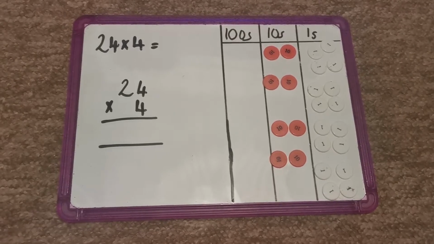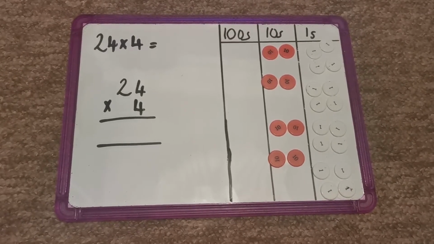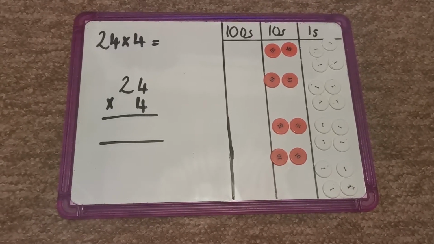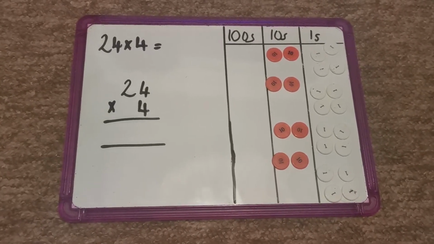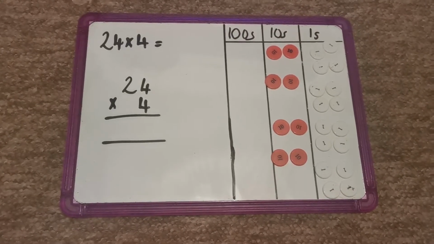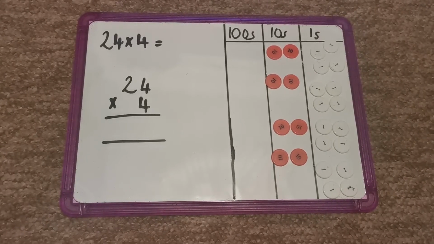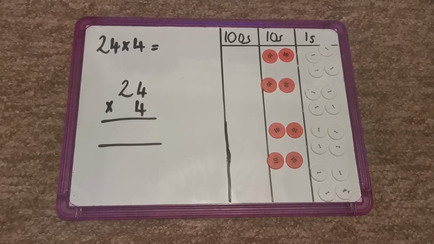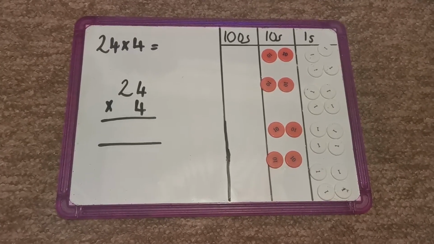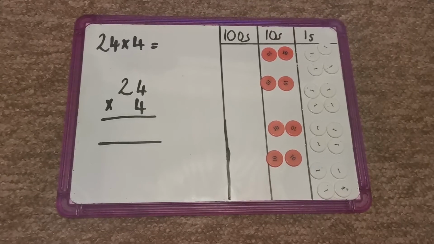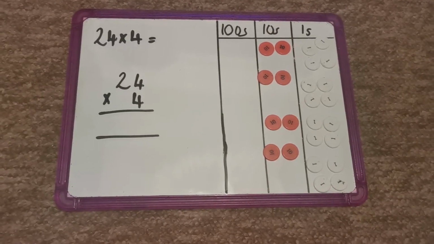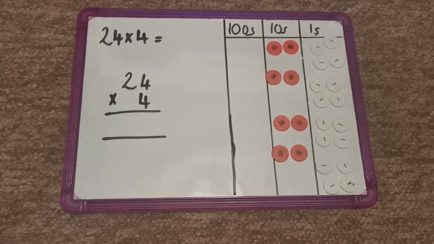Today's warm-up is learning and practising, if you're not sure about them, your 3s, your 4s and your 8 times table. I know a lot of you already know them quite well, but see if you can challenge yourselves by placing them out of order, or also writing the division number facts that match your multiplication facts. I think if you practise those, that will really help you this week with these bigger calculations, because you can use your knowledge of number facts to help you solve the bigger calculations.